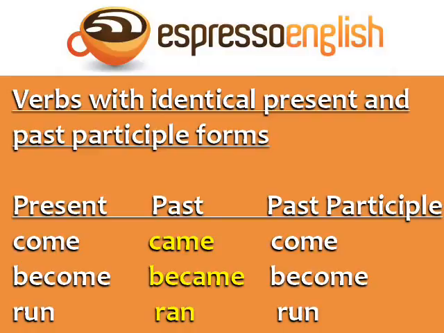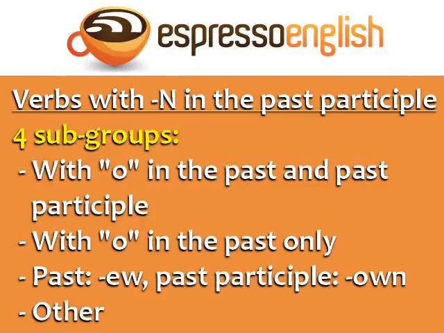The next group is verbs with identical present and past participle forms. The only different form is the past. Come, came, come. Become, became, become. Run, ran, run. A number of irregular verbs have N in the past participle. These can be divided into 4 subgroups: with O in the past and past participle, with O in the past only, verbs with the past form ending in EW and the past participle in OWN, and other.